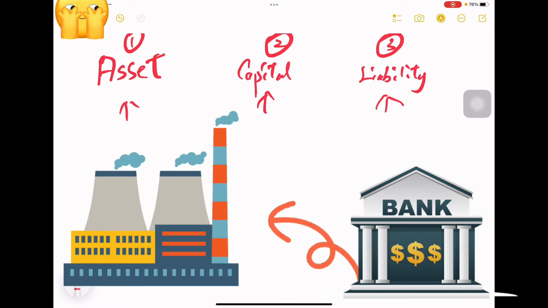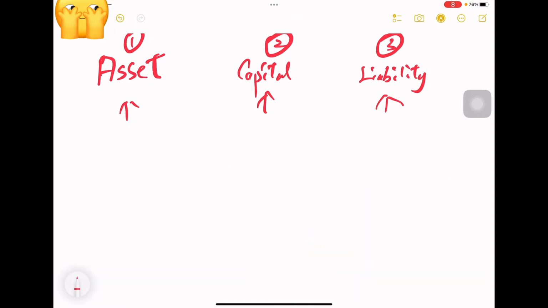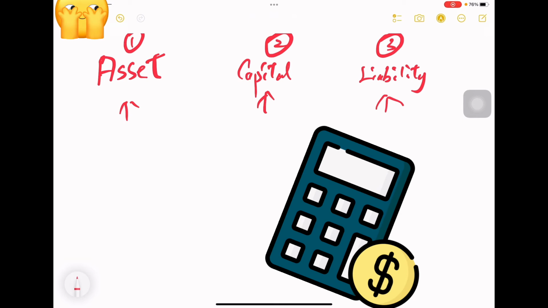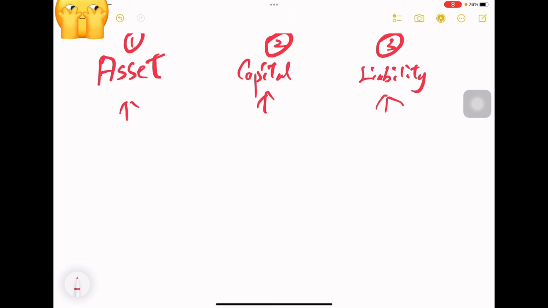Of course, as we all know, this is a kind of bank borrowing. We need to repay it and also pay interest, but that is another topic. So liability in this case means that we owe or borrow money from others. Sometimes in accounting, it's not only about money but also resources we borrow. We also owe other people's things. We call that liability. So now we know the three members of the accounting family.